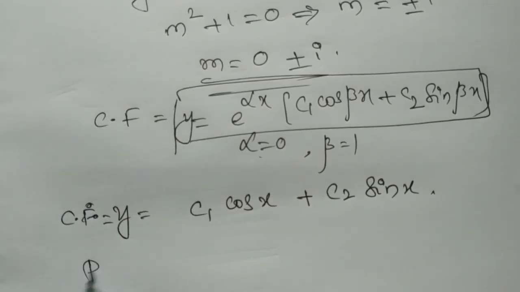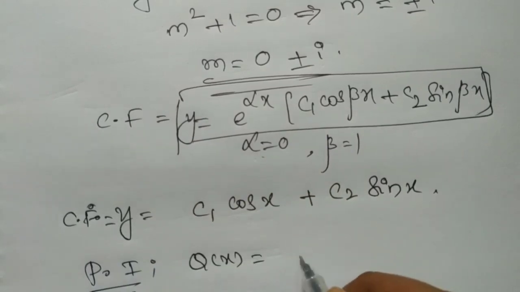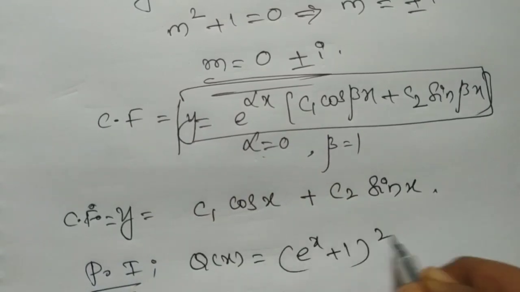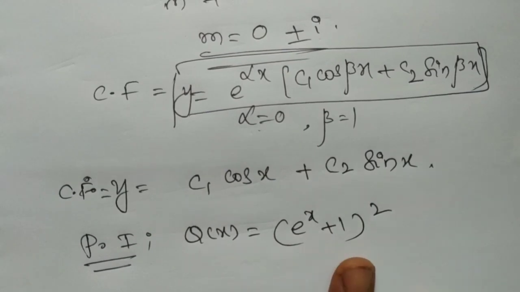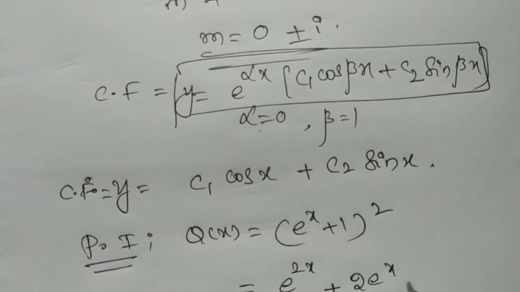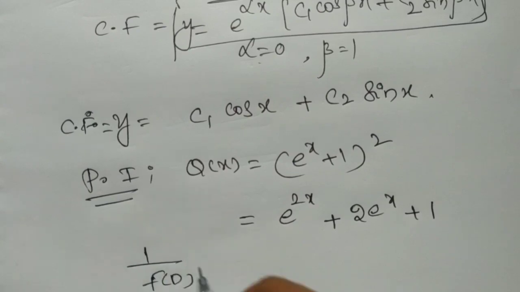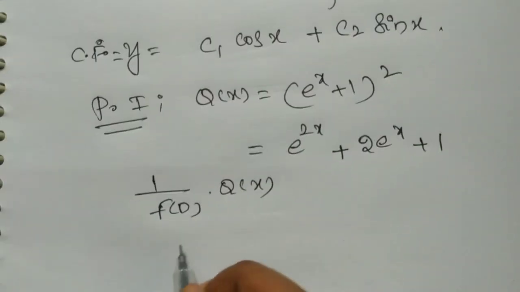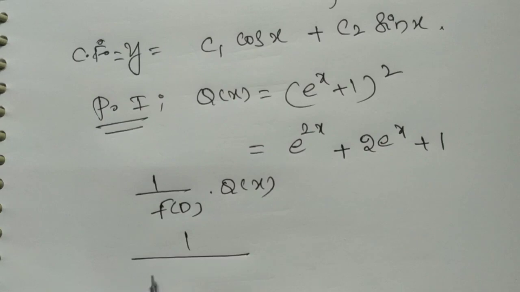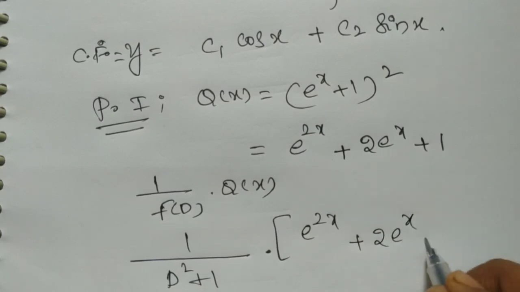So coming to the particular integral. Here Q of x equals (e power x plus 1) whole square. By writing the (a plus b) whole square formula, that is e power 2x plus 2 e power x plus 1. So 1 by f of D into Q of x is equal to 1 by (D square plus 1) into (e power 2x plus 2 e power x plus 1).